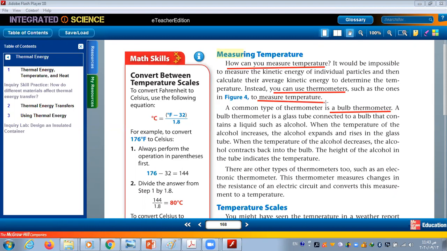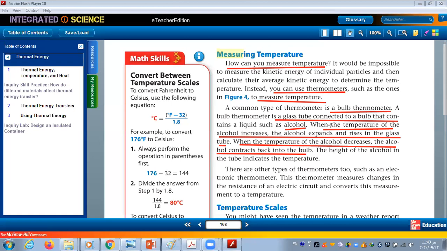Continue. A common type of thermometer is a bulb thermometer. A bulb thermometer is a glass tube connected to a bulb that contains liquid such as alcohol. When the temperature of the alcohol increases, the alcohol expands and rises in the glass tube. When the temperature of the alcohol decreases, the alcohol contracts back into the tube. The height of the alcohol in the tube indicates the temperature.